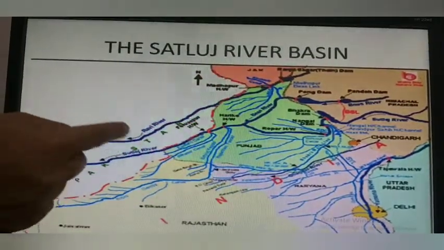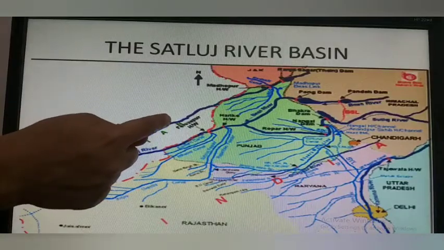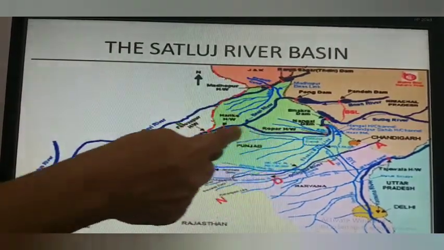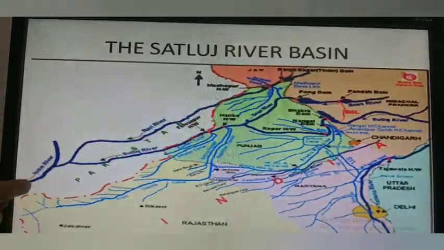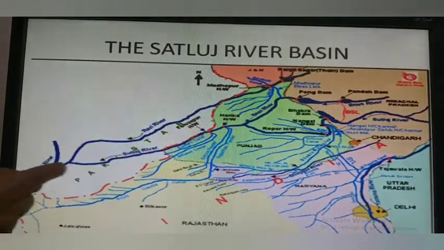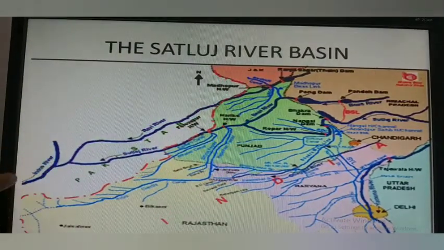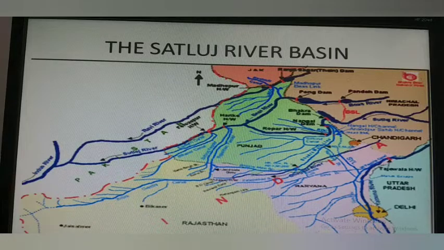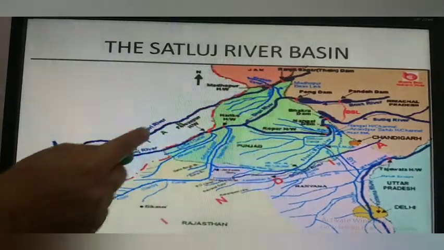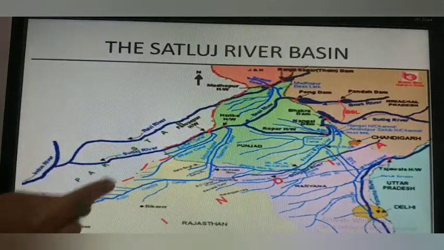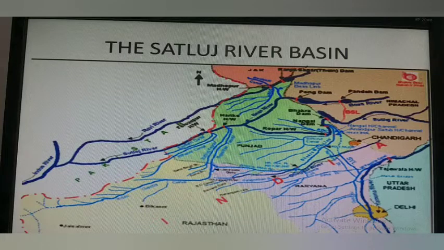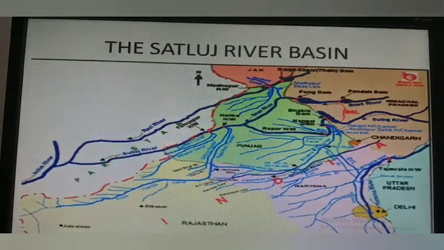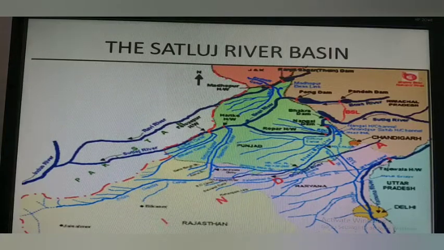Now, as you can see, these dark blue lines on the map are showing River Ravi, River Beas and River Satluj, which are coming from the Himalayas. Satluj is the main river and Ravi and Beas are its tributaries, and Satluj later on joins the Indus River. Together, these rivers and their tributaries make this area the Satluj River Basin, the fertile area near Punjab and Haryana, and some part of Himachal Pradesh.